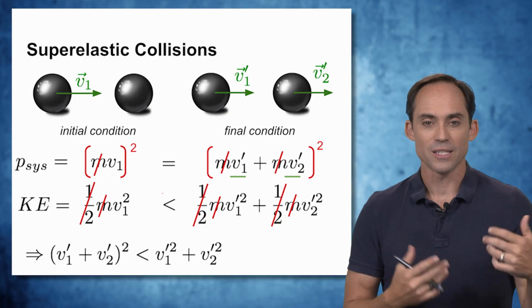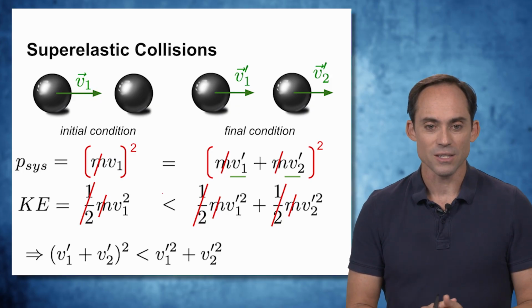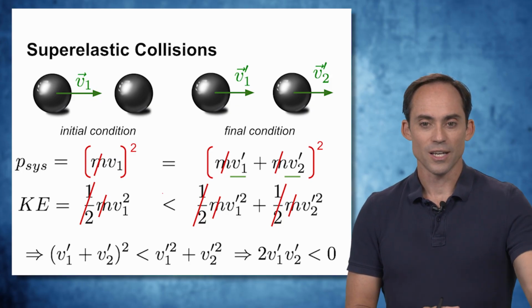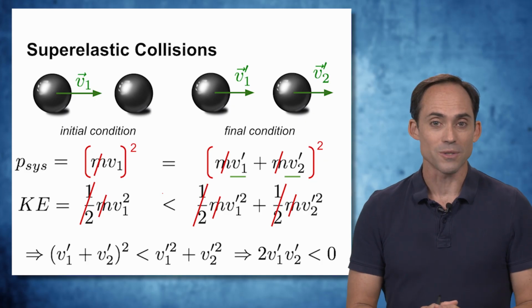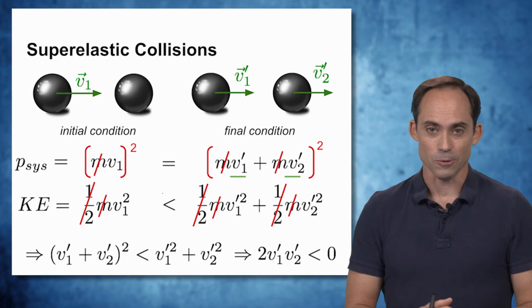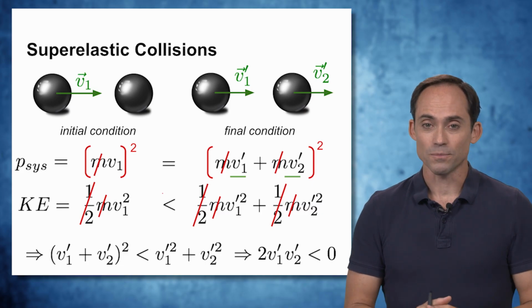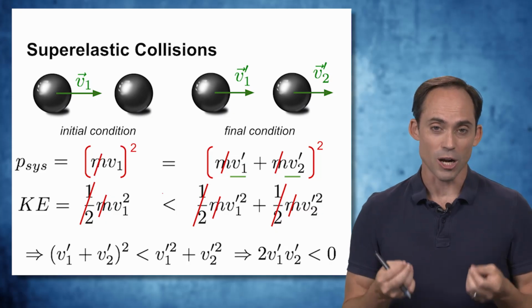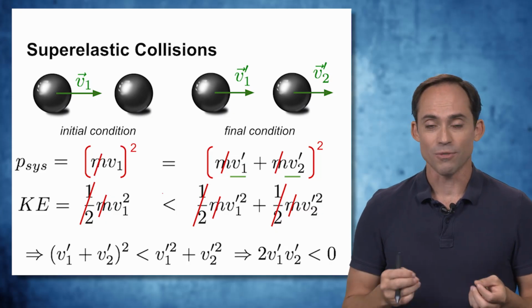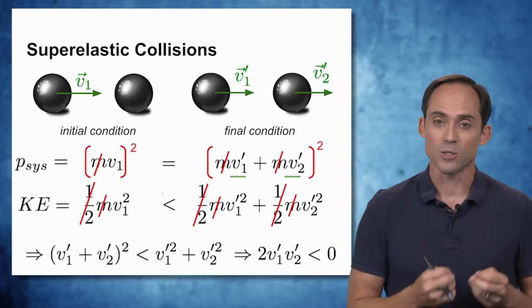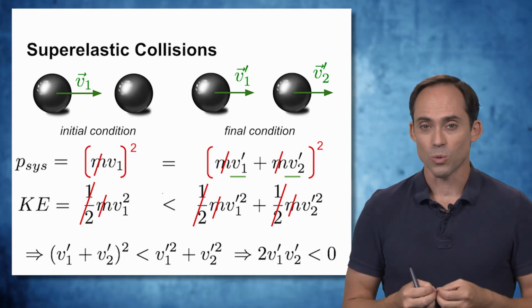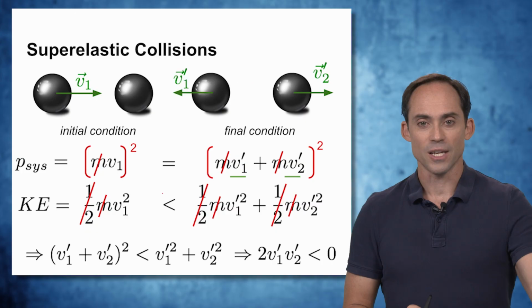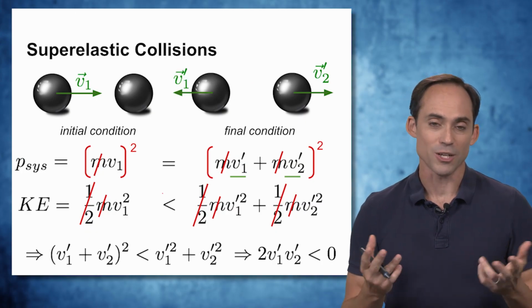We end up with a similar inequality, but in this case, the only way for that to work is for the combination of 2 times the speeds multiplied together to be less than 0. Now, how do we do that? Well, remember our quantities of velocity have direction, and even when we talk about one-dimensional motion, we can define one direction to be positive and one direction to be negative. So the only way for this to work out is if our final speeds are pointing in opposite directions.